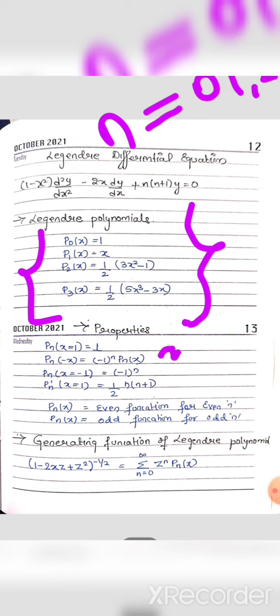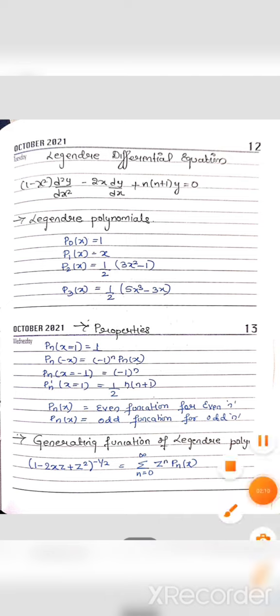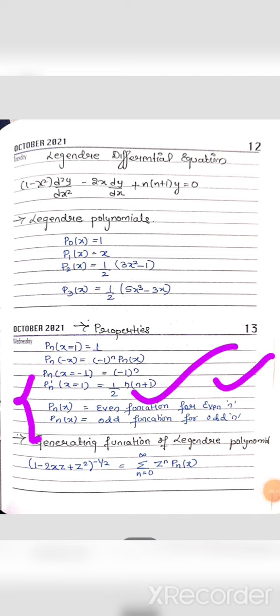Okay, next a few of the properties of Legendre polynomials. For these properties, remember this: the function should be even for even n, and odd for odd n. Just remember this and get these properties of the Legendre differential equation.